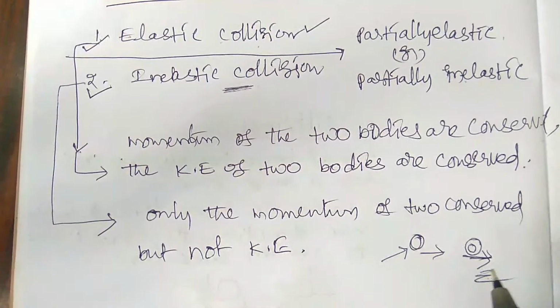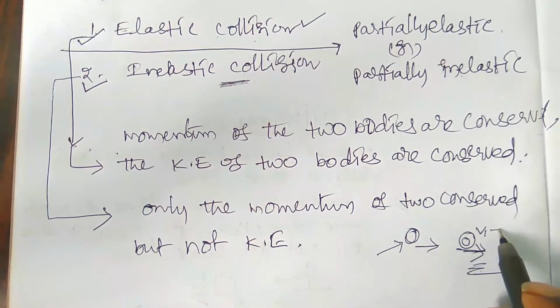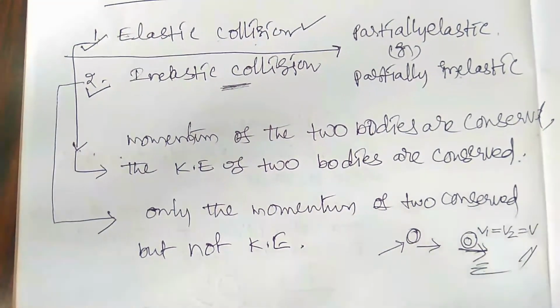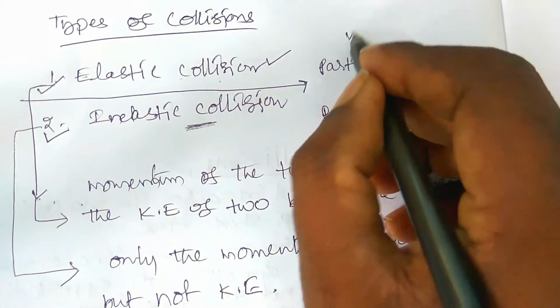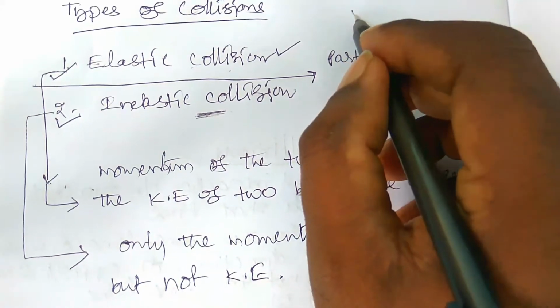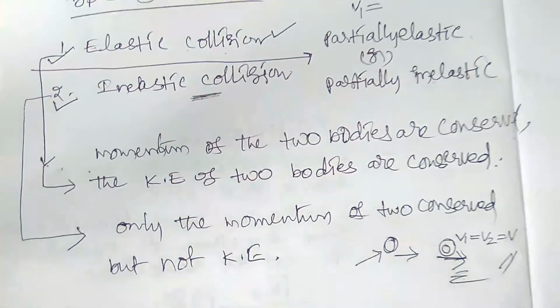In case of inelastic collision, after the collision, the two bodies must have the same velocity. But here, after the collision, the two bodies have different velocities, v1 and v2. So these are the two velocities after collision, right?